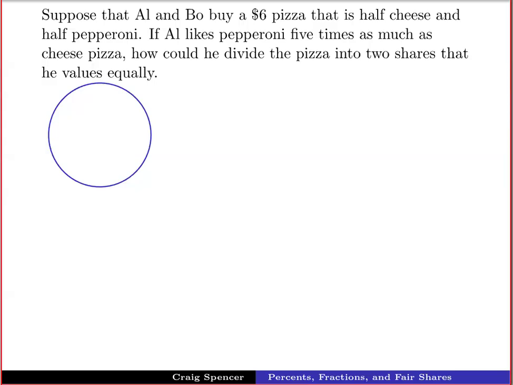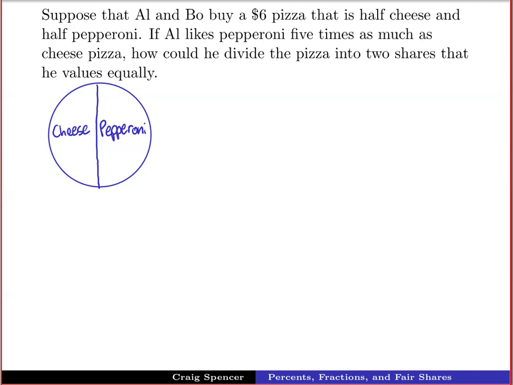Let's do one more problem where someone has to divide up some asset into two shares that they think are worth the same. So let's suppose that Al and Bo spend $6 together on a pizza that happens to be half cheese and half pepperoni. Now, people might prefer one versus the other, and let's suppose that Al likes pepperoni 5 times as much as he likes cheese pizza. So, how can he divide the pizza into two shares that he values equally?